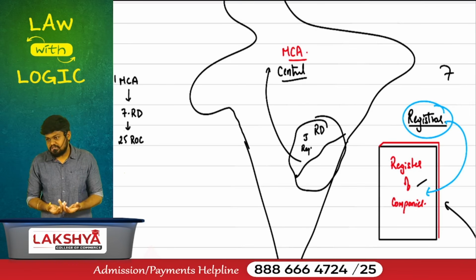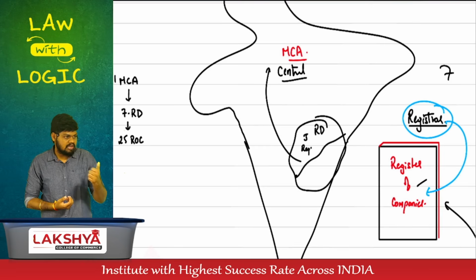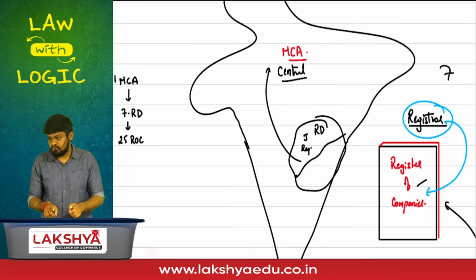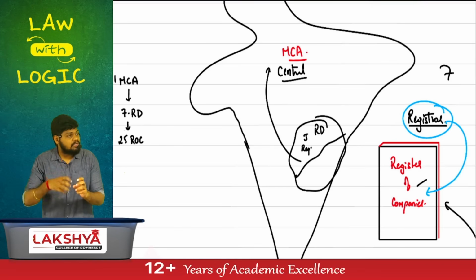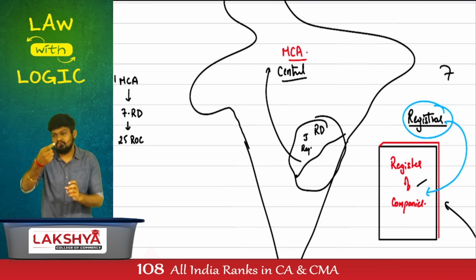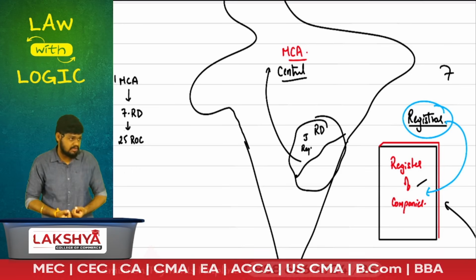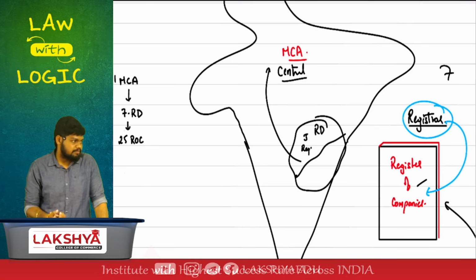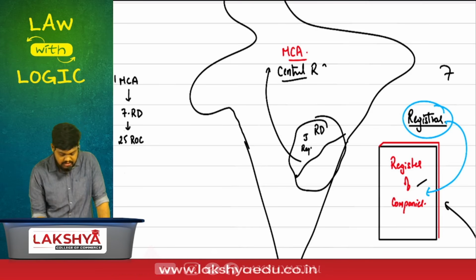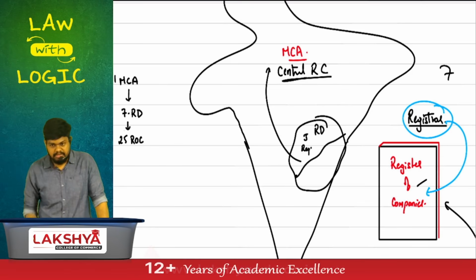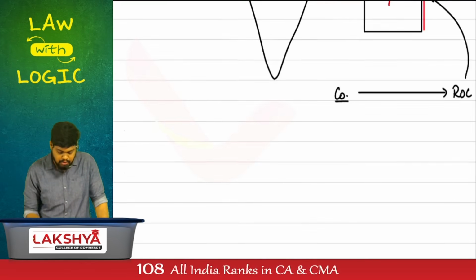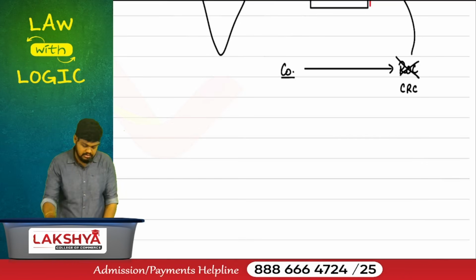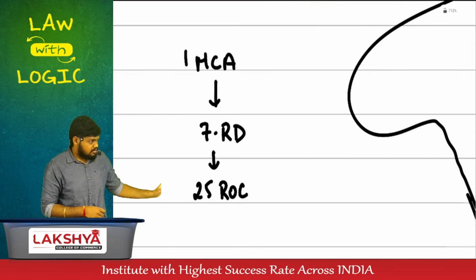For incorporation, I'll submit documents to CRC. Then after incorporation, I'll have to submit more information with ROC. I have to file financial statements. I'll file financial statements with whom? ROC. ROC still has importance, don't completely remove it. ROC's power to incorporate a company has been diverted to CRC, which happens on a centralized basis, located in Gurugram, Haryana. An office called the Central Registration Center. Back in the day, documents were supposed to be submitted to the ROC. Now, amended, it is going to be submitted to the CRC. Start the process.